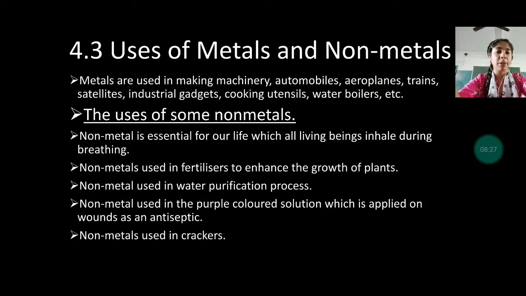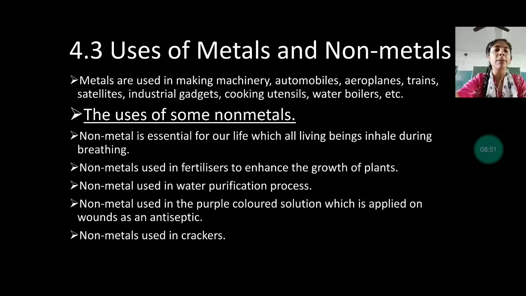Now the last topic of today's video is uses of metals and non-metals. The 4.2, the chemical properties, we'll study in our next video. So don't worry, the chapter is still not over. The next video will come, and with that the chapter will get over. Let us see the uses of metals and non-metals.